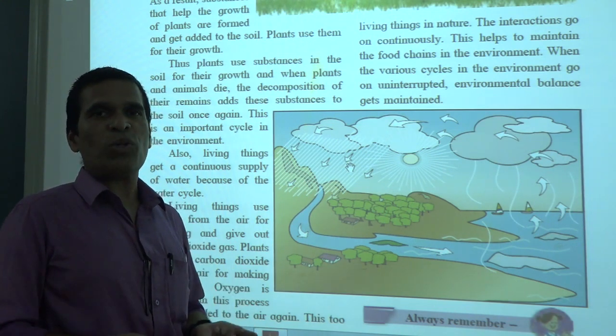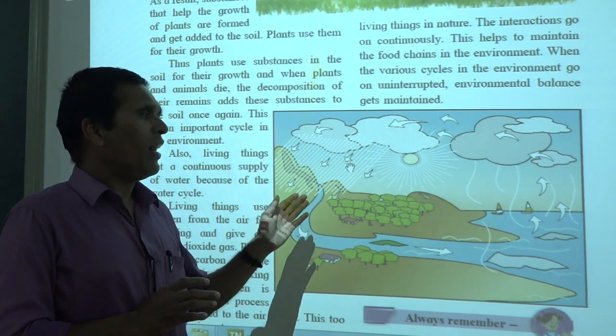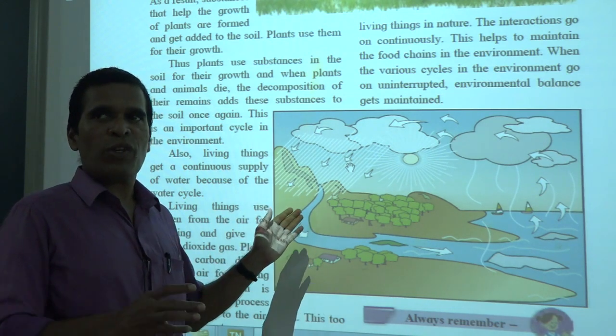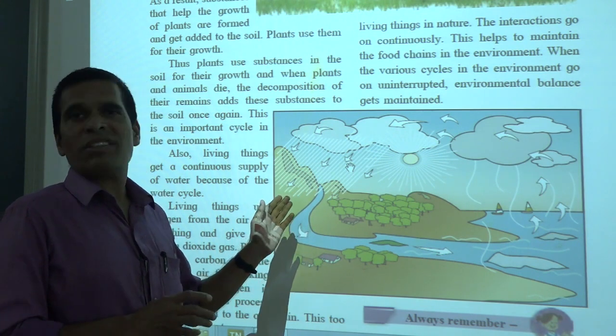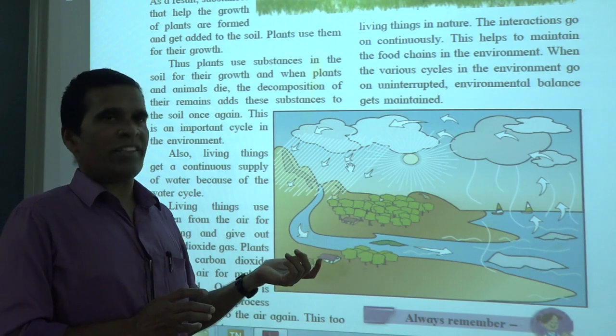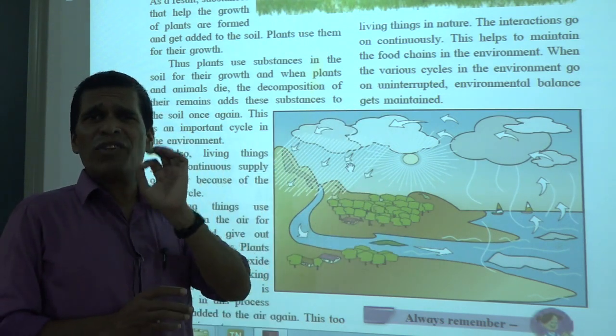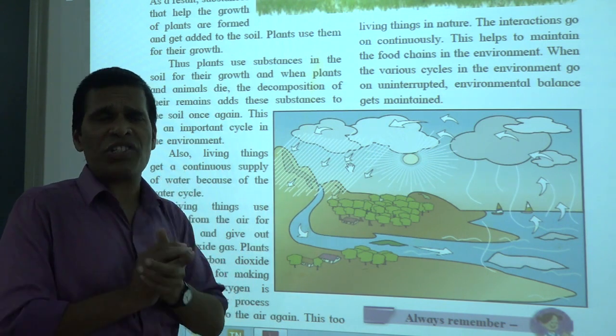The rivers are polluted, and that's why we should not interfere with natural ecosystems. If you do something wrong against nature, it will definitely affect the living things. That's why the relation between living and non-living is very important.